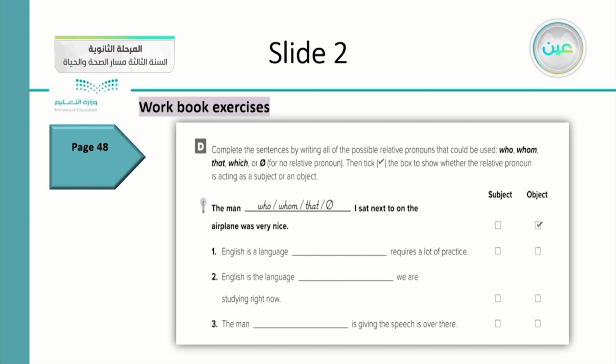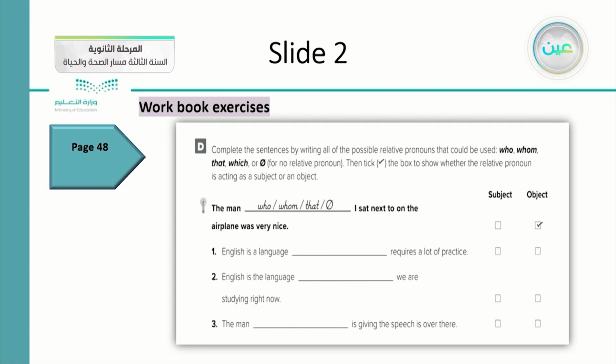Then tick the right box to show whether the relative pronoun is acting as a subject or an object. So when you choose the correct possible relative pronoun and fit it inside the space in the sentence, look at whether it becomes a subject or an object inside the adjective clause.